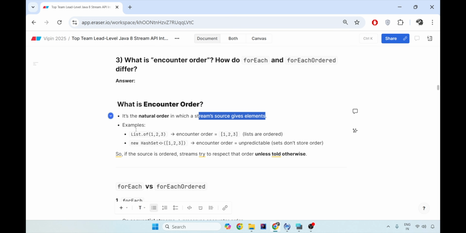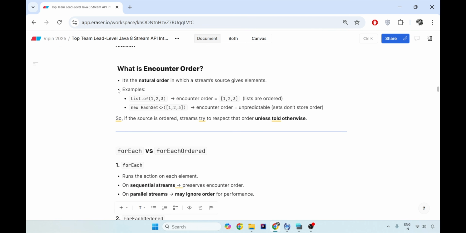For example, this is the list of 1, 2, 3, which is the source. So the encounter order is 1, 2, 3. But when it is a new HashSet with 1, 2, 3, the HashSet does not maintain any order. So encounter order is unpredictable as a set does not have any order. So if the source is ordered, the stream tries to respect you and says, since you are a list, you have an ordered source, I will not change the order unless you tell me to do otherwise. But if your source is unordered, how would the stream make sure that it is in a proper order?